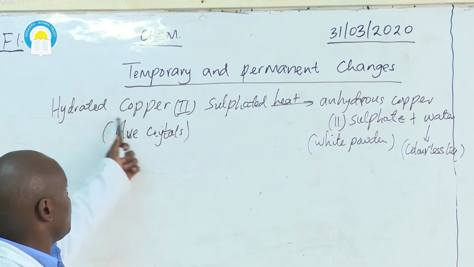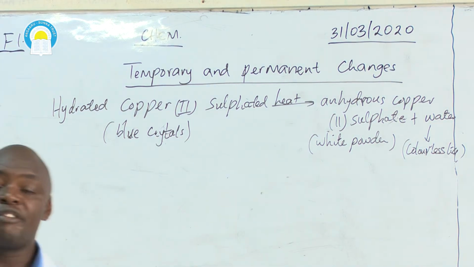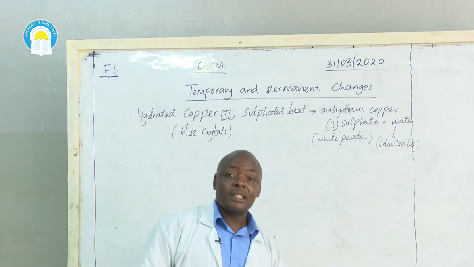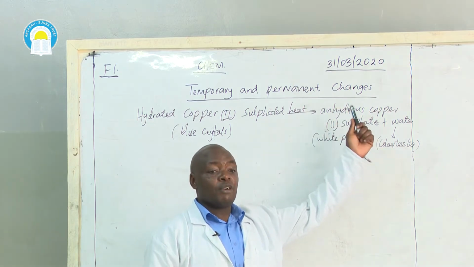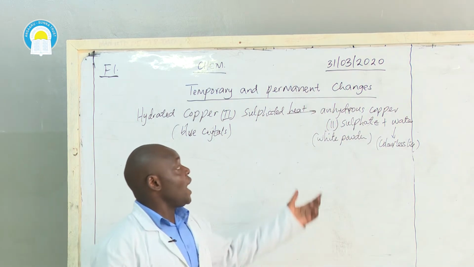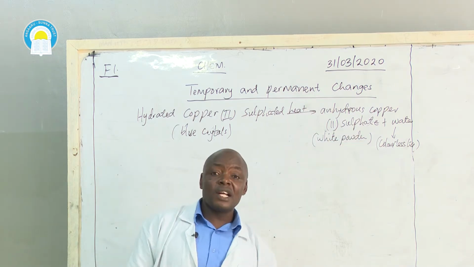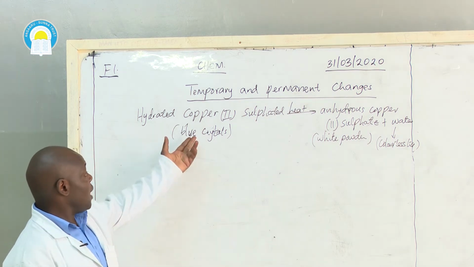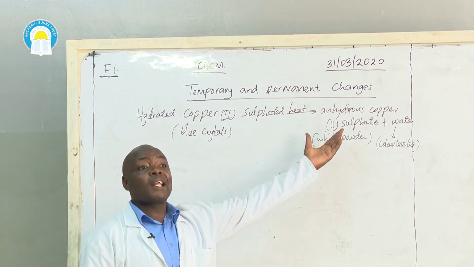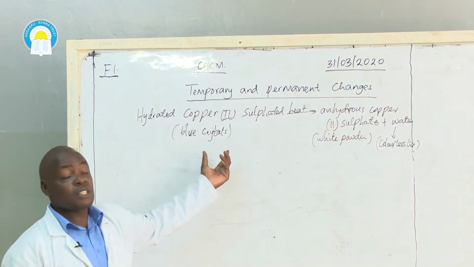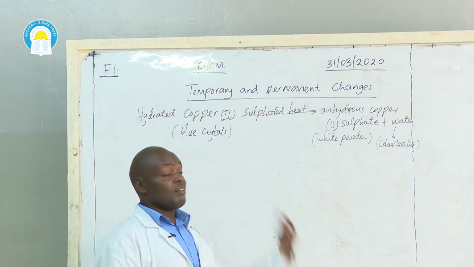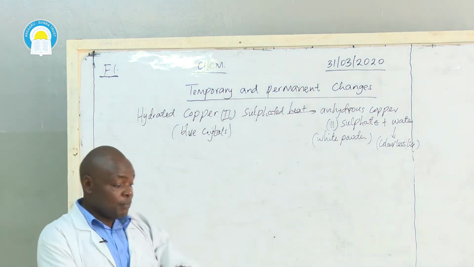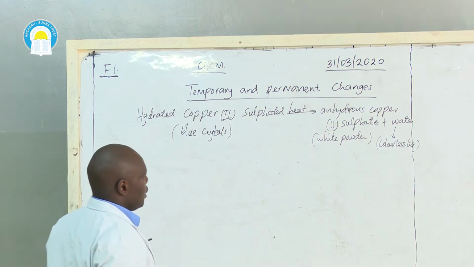Here, hydrated copper 2 sulfate means that copper 2 sulfate contains water of crystallization. Anhydrous copper 2 sulfate does not contain water of crystallization. However, if I add water to my anhydrous copper 2 sulfate, I will get back the hydrated copper 2 sulfate. That means this change, despite being a chemical change, can be reversed, because by adding water to the anhydrous copper 2 sulfate, I get back my hydrated copper 2 sulfate.